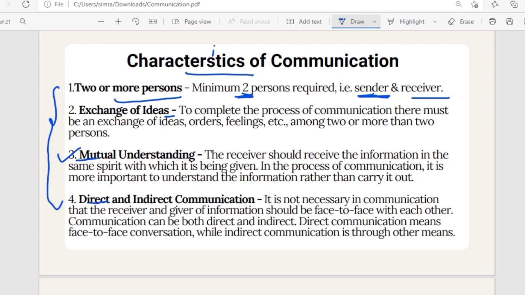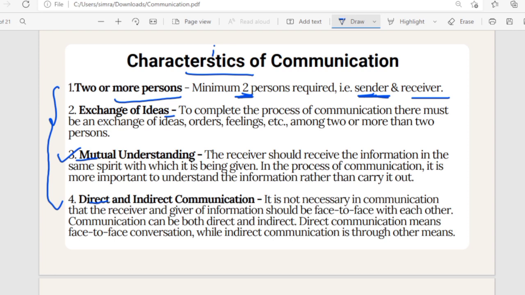Basic point, but still if someone is preparing it for the very first time and it is not a familiar word for them, like what is sender, what is receiver, so for them I'm explaining in a bit of detail, but I'm sure most of you know what sender is and what receiver is. Okay, so this is the first requirement. Now second, what is the second point? Second point is exchange of ideas.